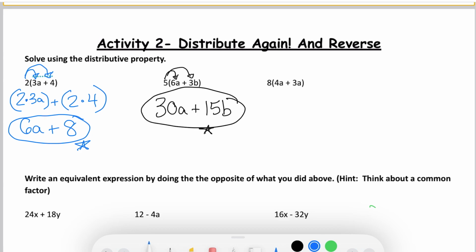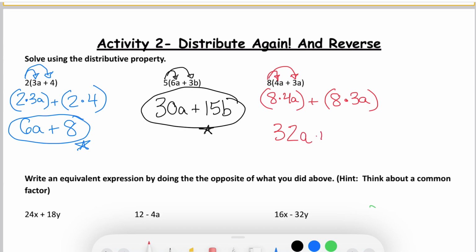And then one more, we're going to multiply 8 by all the parts inside the parentheses. So we're really doing 8 times 4a plus 8 times 3a. So 8 times 4 is 32, so 8 times 4a would be 32a.